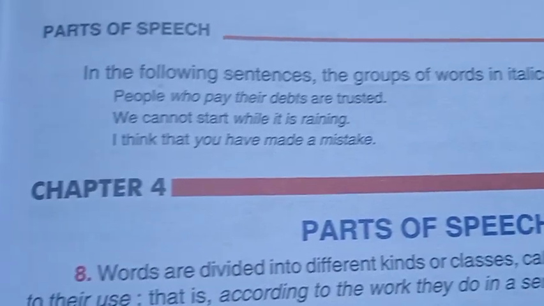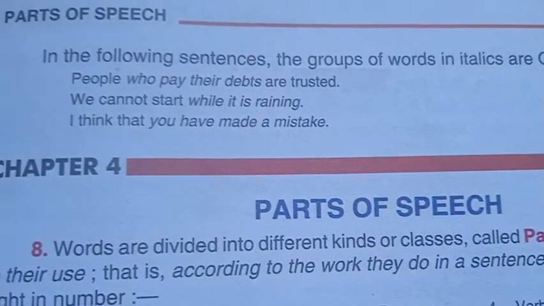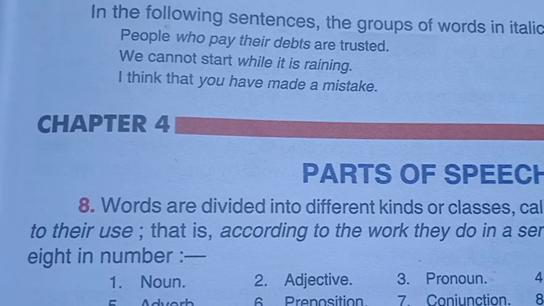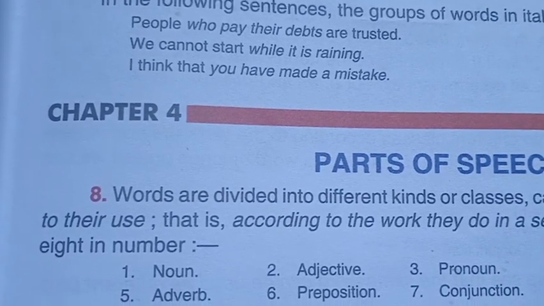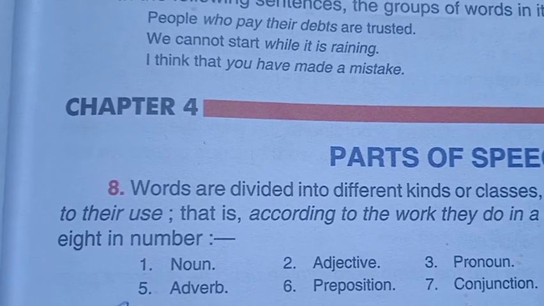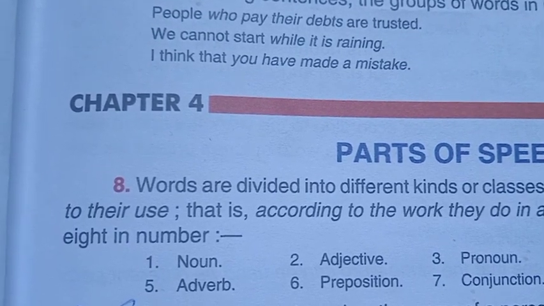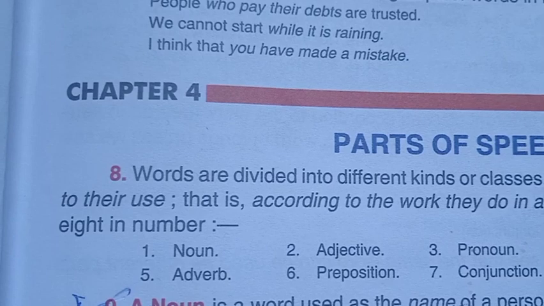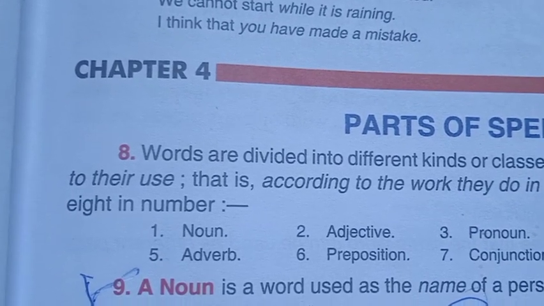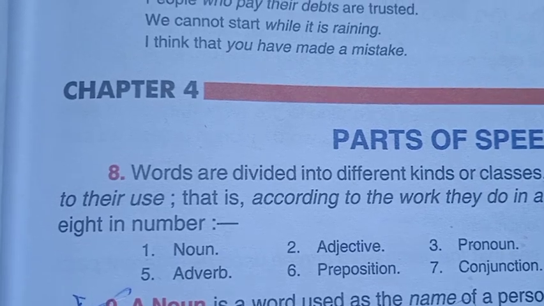In the following sentences, the groups of words in italics are clauses. "People who pay their debts are trusted." So "who pay their debts" has a subject and predicate. It means there is a person or people who pay their debts.